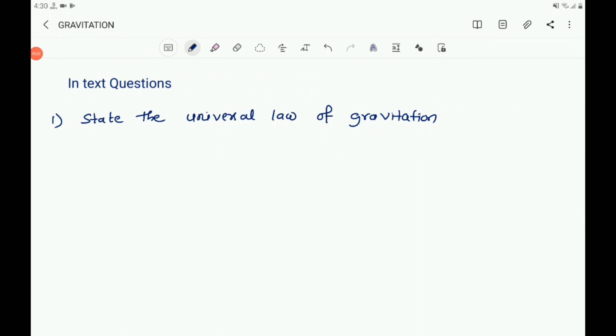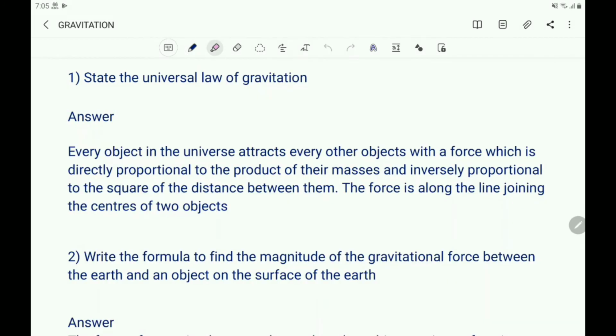Now let us write the answer to the in-text questions. What is the first question? State the universal law of gravitation. Write the answer. What is the statement of the universal law of gravitation? Every object in the universe attracts every other object with a force which is directly proportional to the product of their masses and inversely proportional to the square of the distance between them. The force is along the line joining the centers of two objects. That is the statement here.